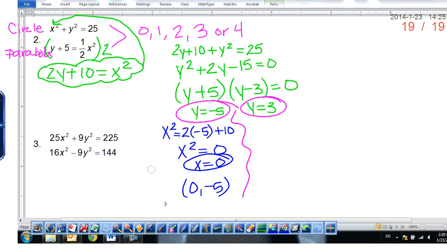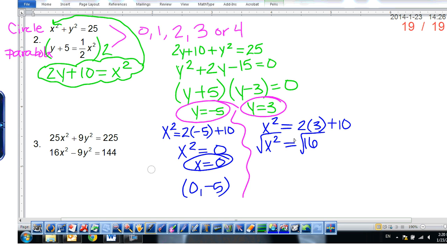All right, let's try with 3. x squared is equal to 2 times 3 plus 10. So x squared is equal to 2 times 3 is 6, plus 10 is 16. To solve this, we take the square root of both sides.